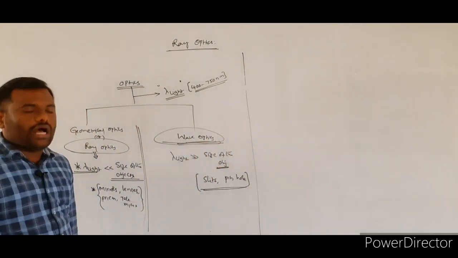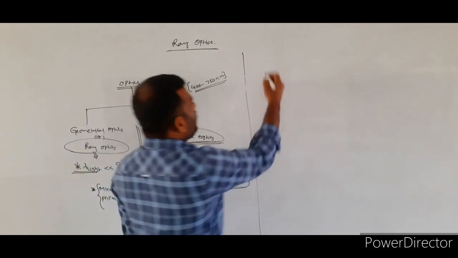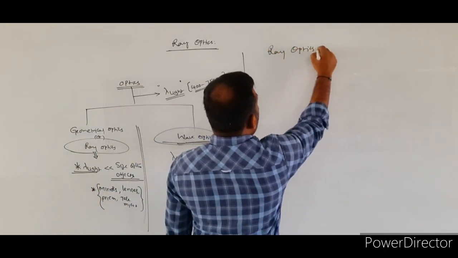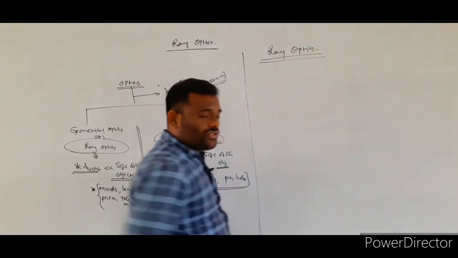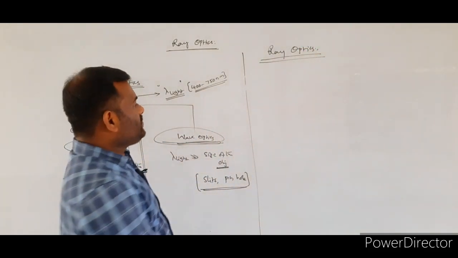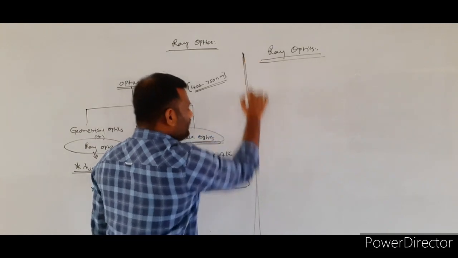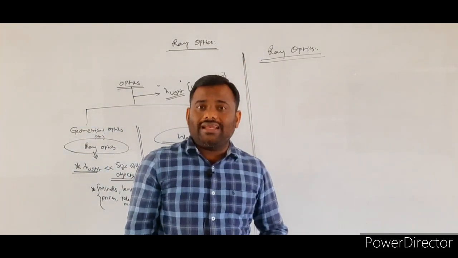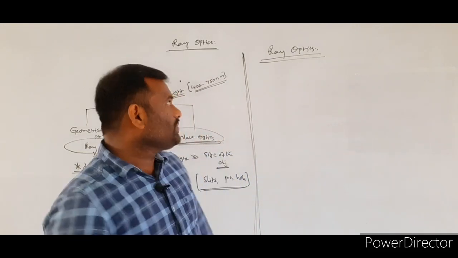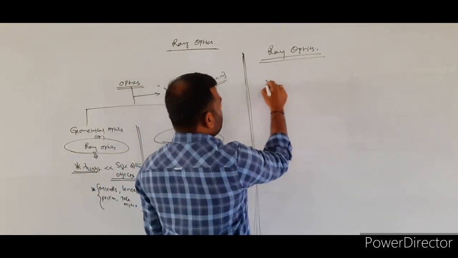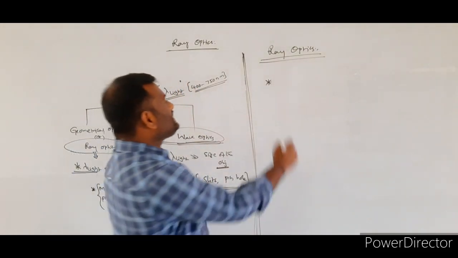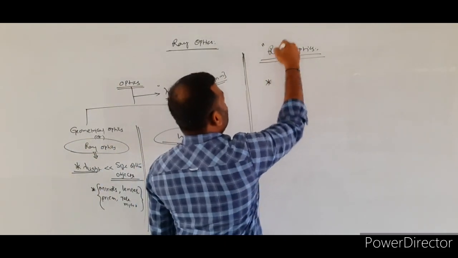Now we are going to study the concept of ray optics. When we are studying ray optics, we have to keep in mind that the wavelength of the light is very much smaller than the size of the objects. Here in ray optics, we are going to define some definitions. In its name only, what is that ray?